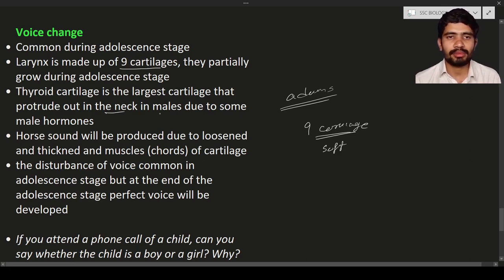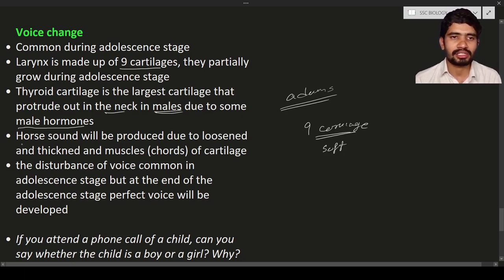This Adam's apple can be seen only in males. Why? Because males have hormones known as male hormones. Due to the male hormones, males have growth of the thyroid cartilage, which appears like a protrusion. The protrusion is known as Adam's apple.